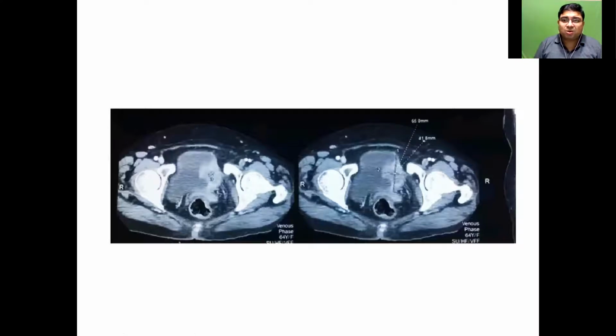Now, the next step, obviously, you have to counsel the patient about the prognosis and the diagnosis. The diagnosis has changed rapidly from a UTI to a bladder tumor. What is the prognosis of the tumor, and what is the next step you're going to do? You take her to surgery, obviously. So you have to counsel her that you need to have a proper bladder biopsy. For this, you have to do a cystoscopy and a TURBT, an examination under anesthesia, under GA, in the OT settings, after proper consent. You take a proper consent of the patient.